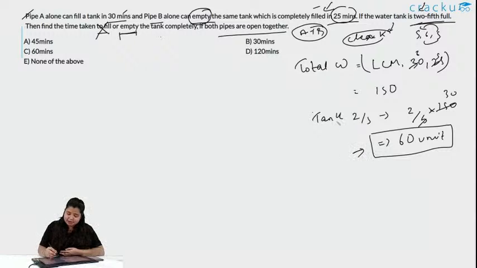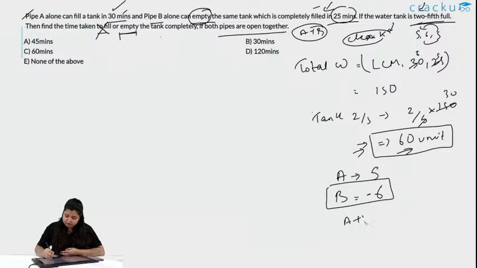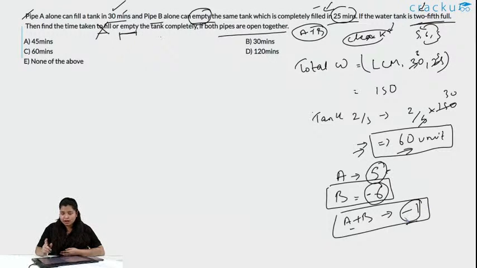Okay, let me see this. So, there are 60 units. Now, work of A, that is efficiency of A, will be 5 units, and efficiency of B will be minus 6 units, as this is doing negative work. So, if A and B are working together, it is minus 1 unit, that is 5 plus minus 6 is minus 1. So, if they are working together, then they are doing minus 1 work.